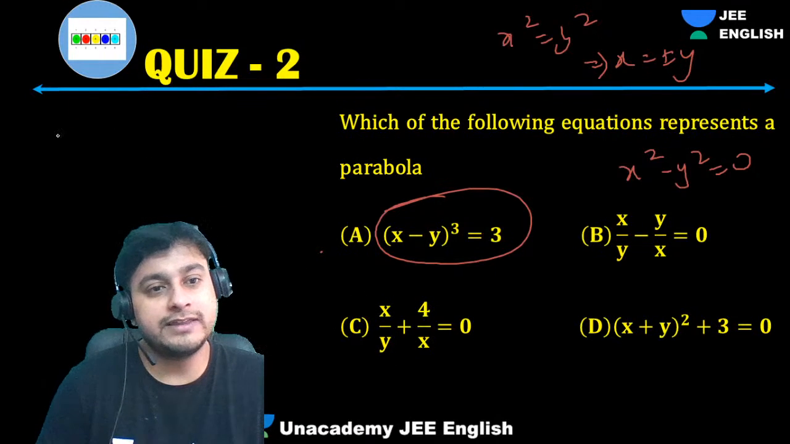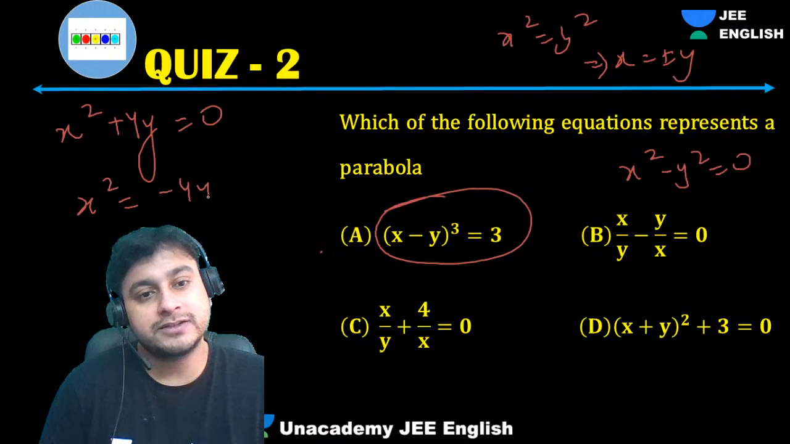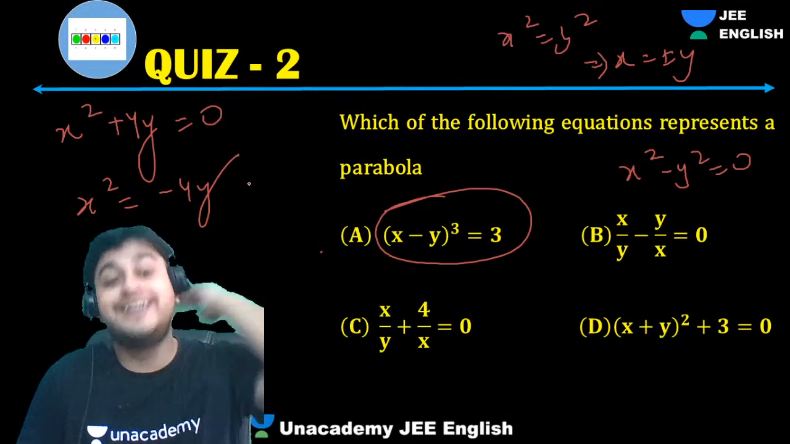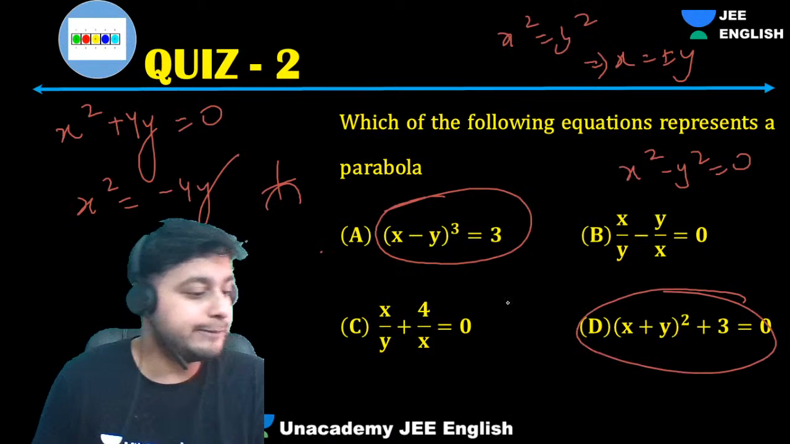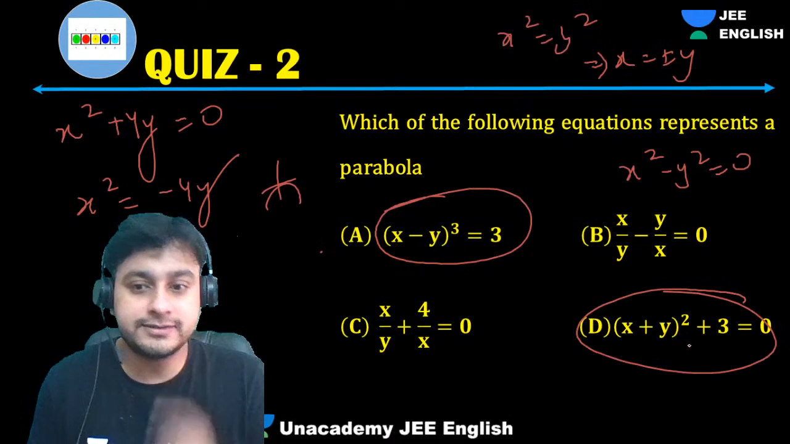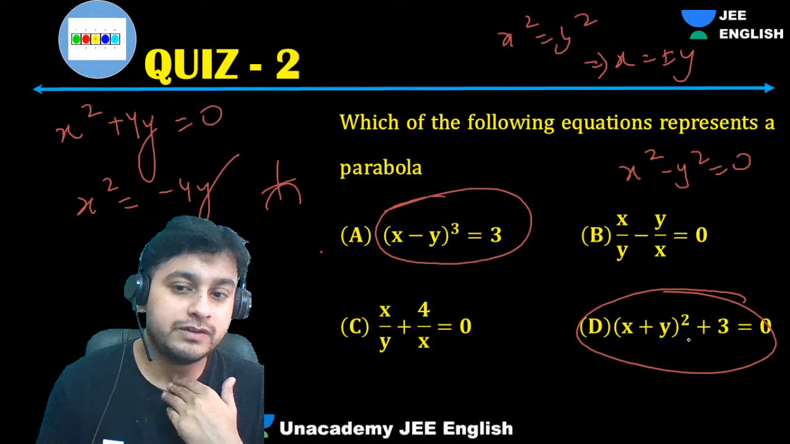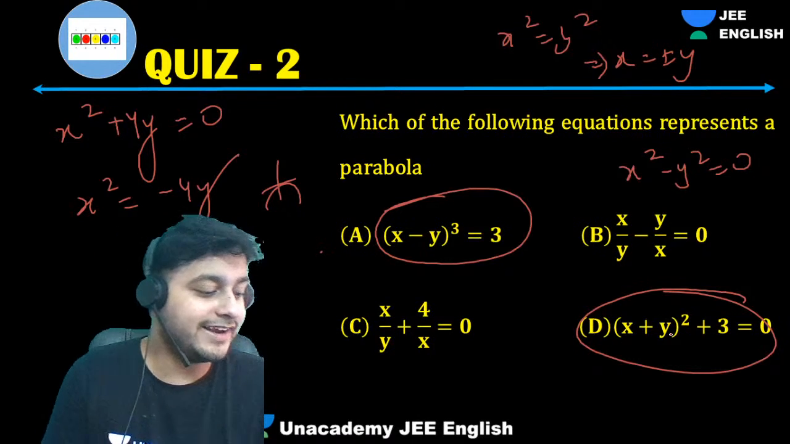If you look at this one, you cross multiply and you'll get x square plus 4y equals 0. What will we get? x square equals minus 4y. It's actually a downward facing parabola. Okay, what about this? Anyone? Abhi Reddy, Bharadwaj, what is this? What curve is this? Which curve will this one be? Any idea?